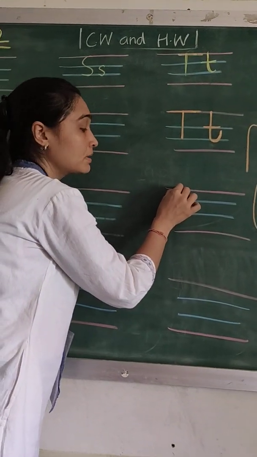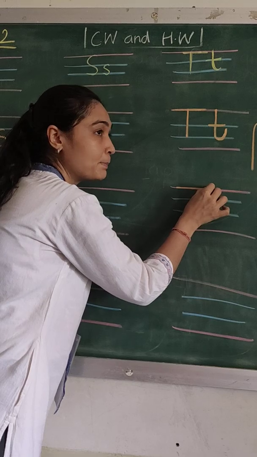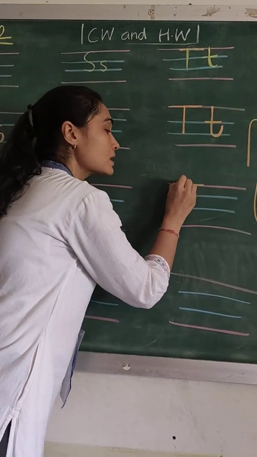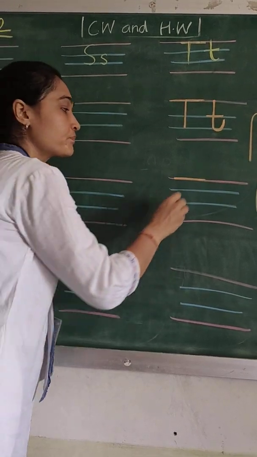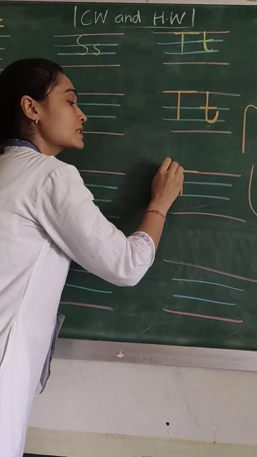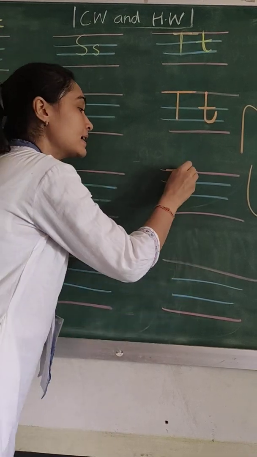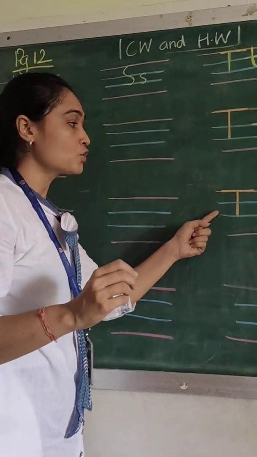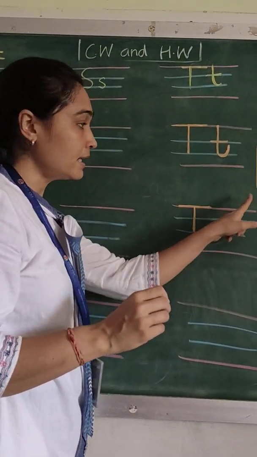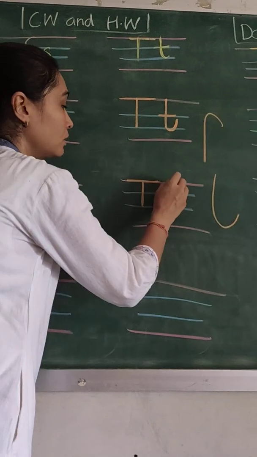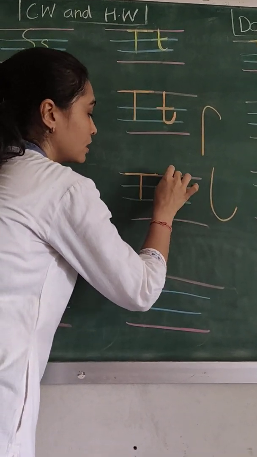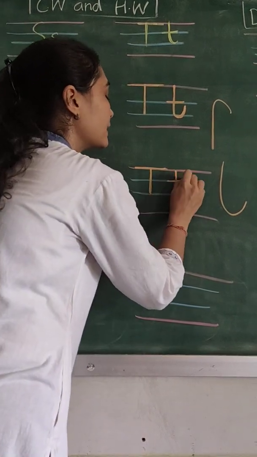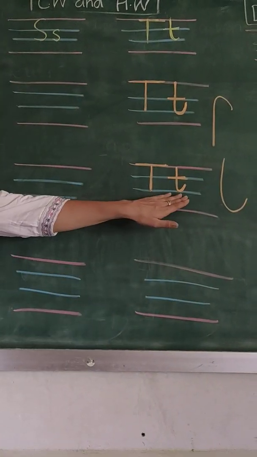Again we will write the same thing. Starting from the red line, a sleeping line, children. Please write along with me. A sleeping line and a standing line. This should be between your red and blue line. Small letter T. दादाजी की उल्टी छड़ी करनी है आपको. A standing line and a small curve. And a sleeping line. This is your small letter T.